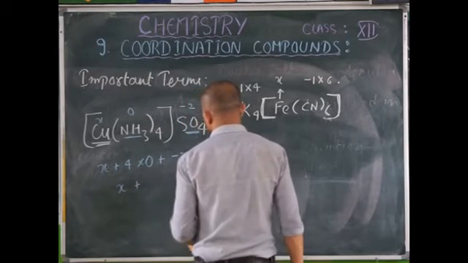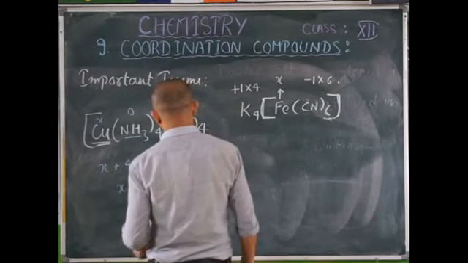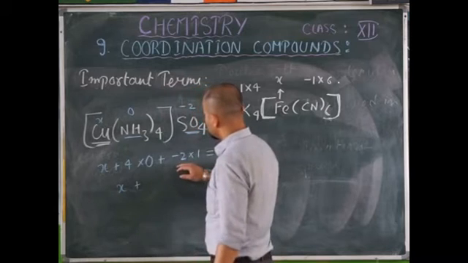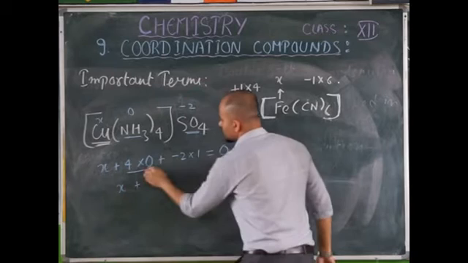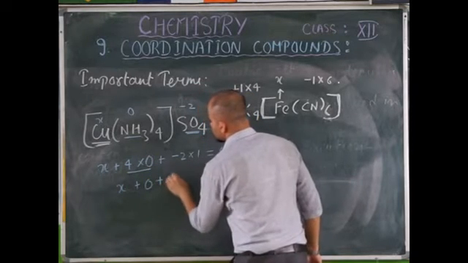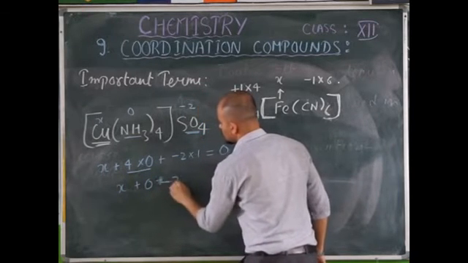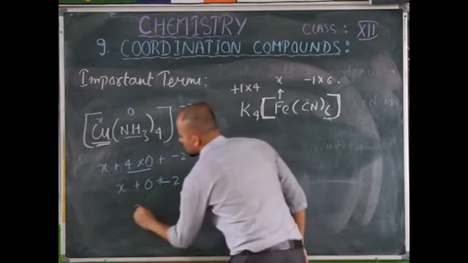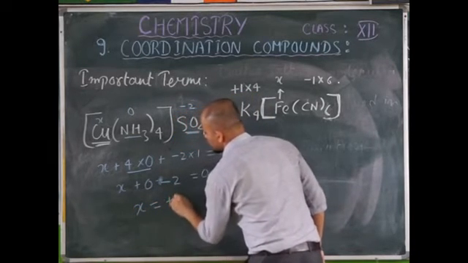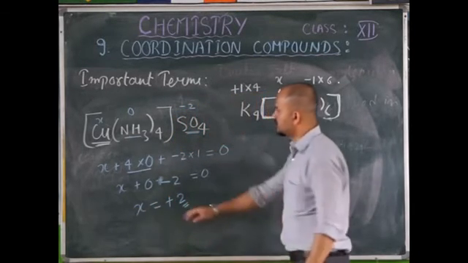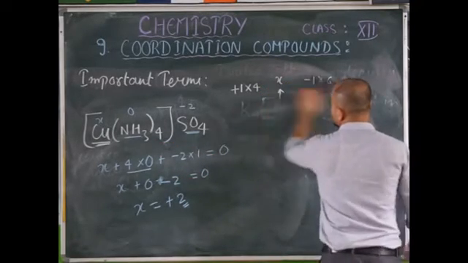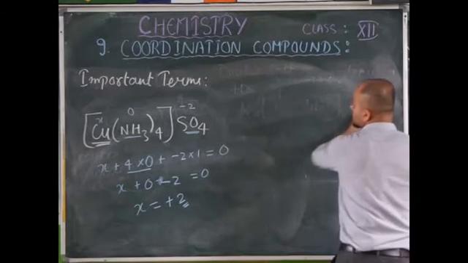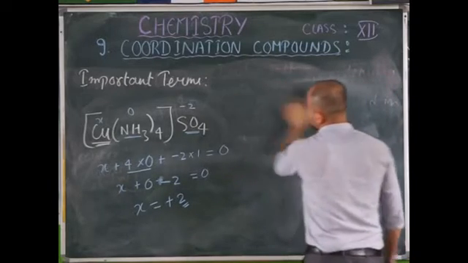Here, 4 into 0 is 0, plus -2 equals 0. Therefore, the oxidation state of copper is +2 in this complex. You have more examples in your book. You can try with other examples.